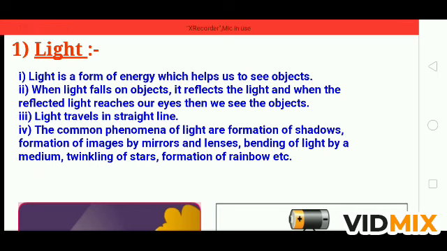Everyone knows that light is a form of energy which helps us to see the objects. When light falls on an object, it reflects the light, and when the reflected light reaches our eyes, then we see the object. Means to see the object, it is very important that light must reflect from the object and then fall on the eye. If the light is reflecting from the object and not falling on the eye, we are not able to see the object.